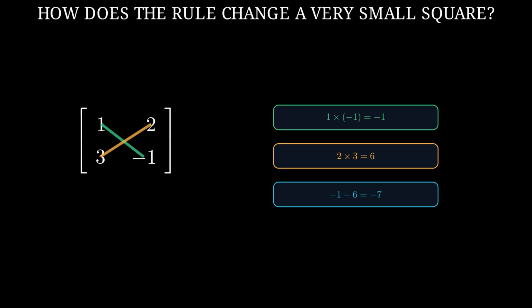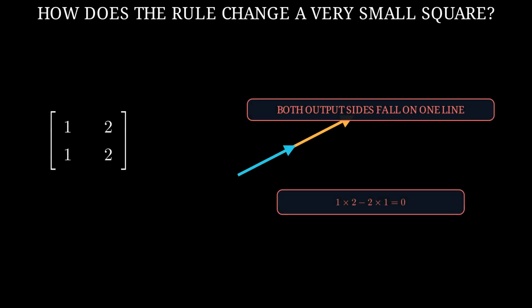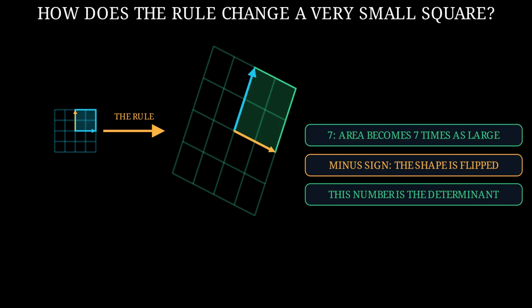Why does subtracting those 2 products describe area? If the 2 output arrows fall along the same line, they do not surround any area. In that case, the 2 diagonal products are equal, so the subtraction gives 0. When the arrows do surround a parallelogram, the result tells how the input square's area changed. Ignore the minus sign for a moment. 7 says that the area becomes 7 times as large. The minus sign says that the 2 sides have swapped their order, so the new shape is flipped like a mirror image. This one number is called the determinant.